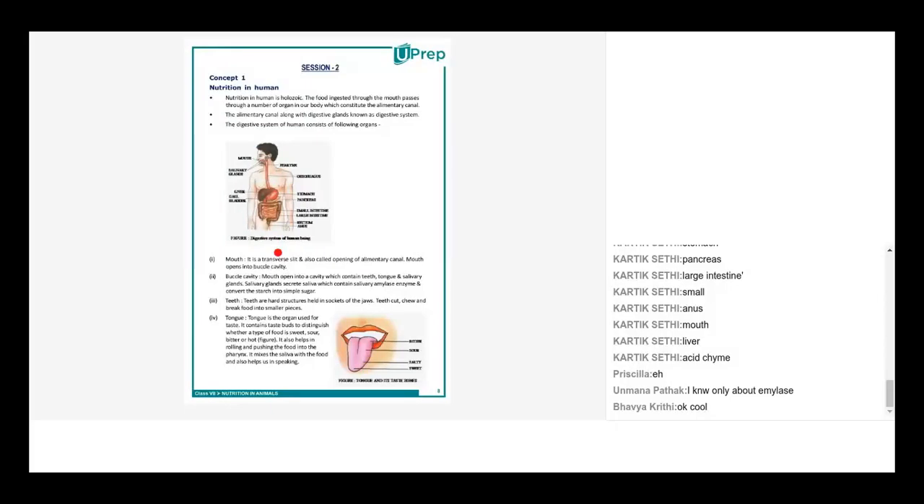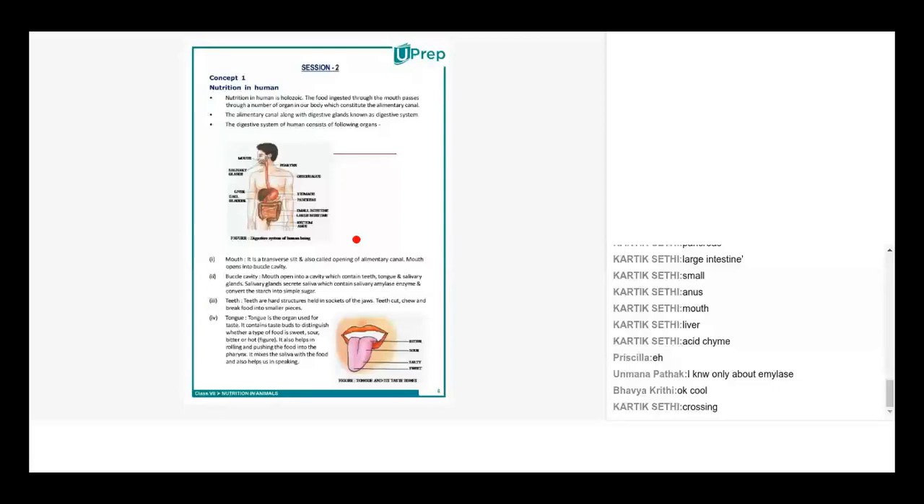Transverse means something that is straight, something like this, horizontal, right? So if you see scientifically, the mouth is a transverse slit. It is a slit. That means it's an opening. It's a wide opening, right? And it is also the opening of the alimentary canal. As I discussed, this is the first organ which initiates the alimentary canal, right?